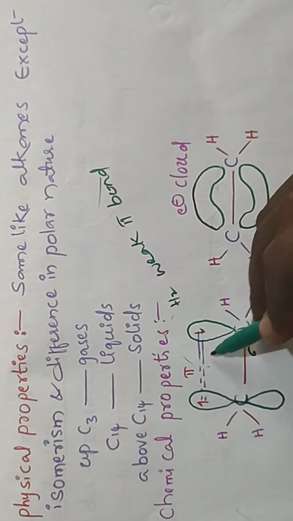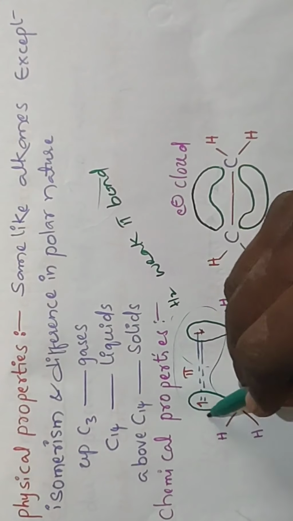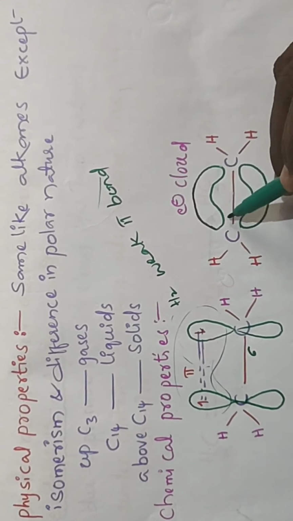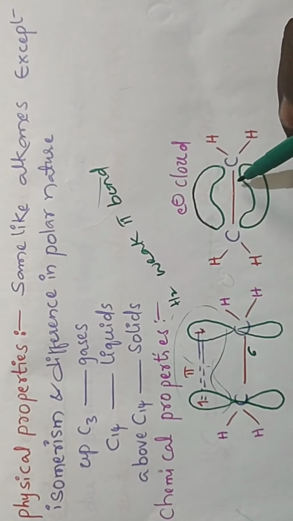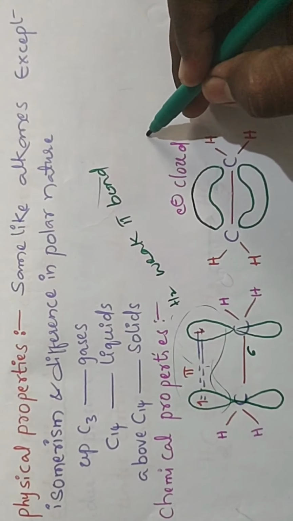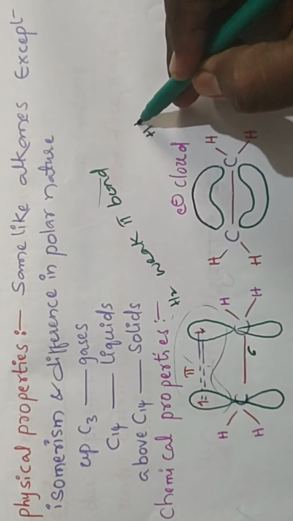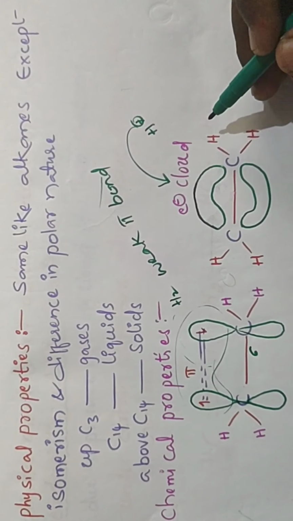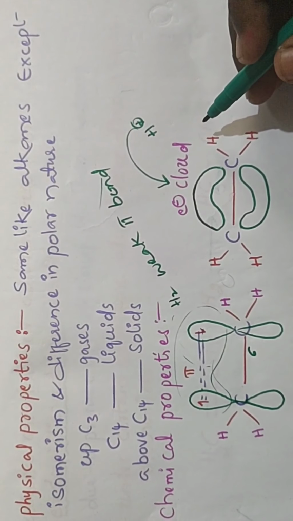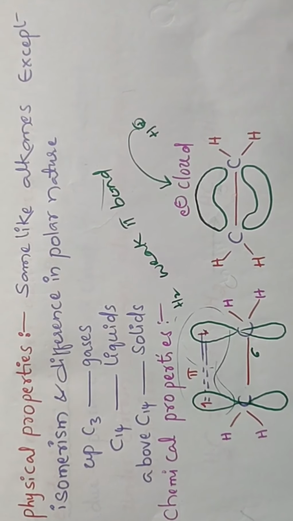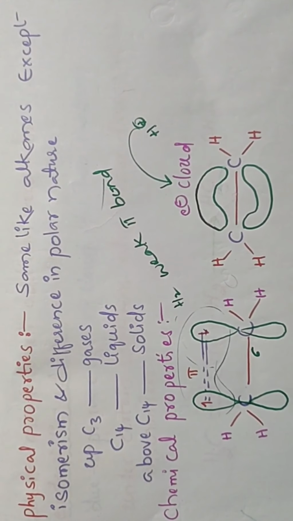This negative charge, the electronic cloud, is present between the two carbons. That is the reason the electrophile is going to add, so alkenes are involved in electrophilic addition reactions.